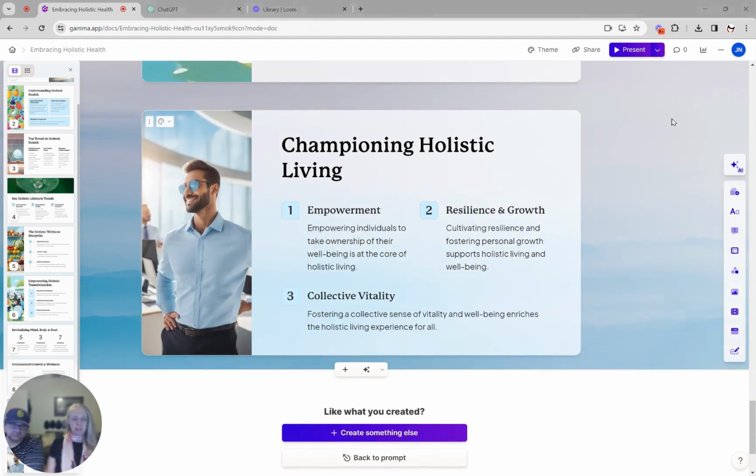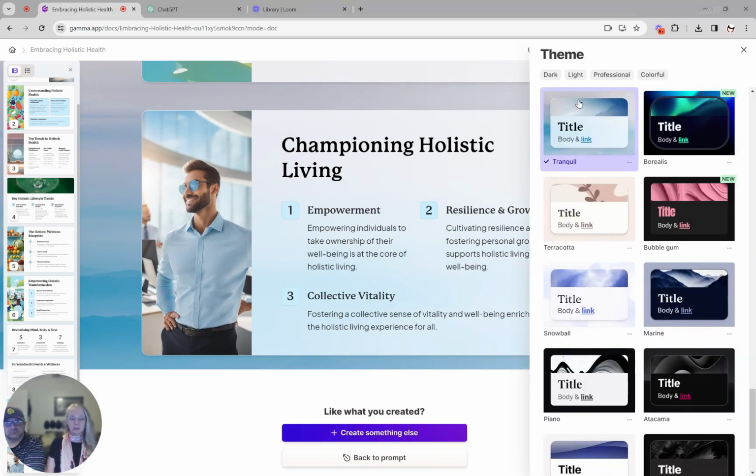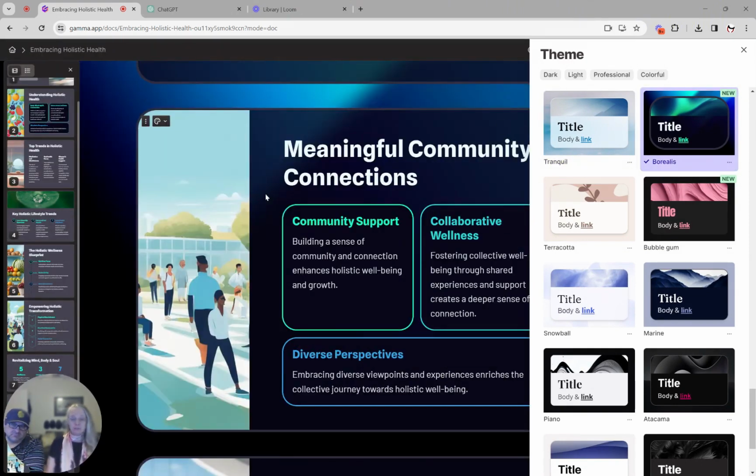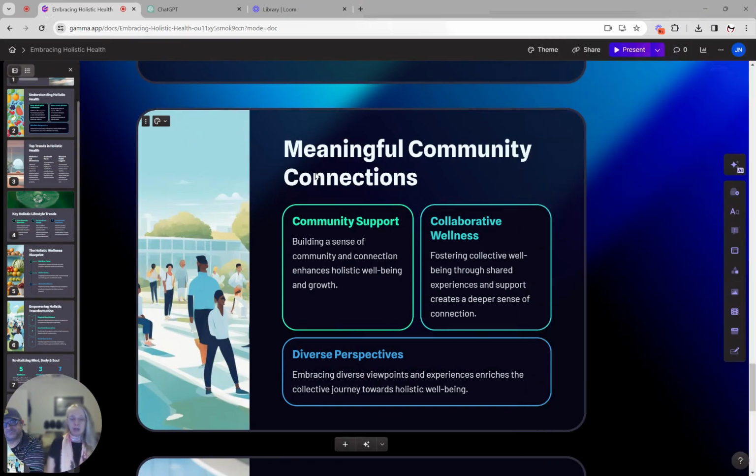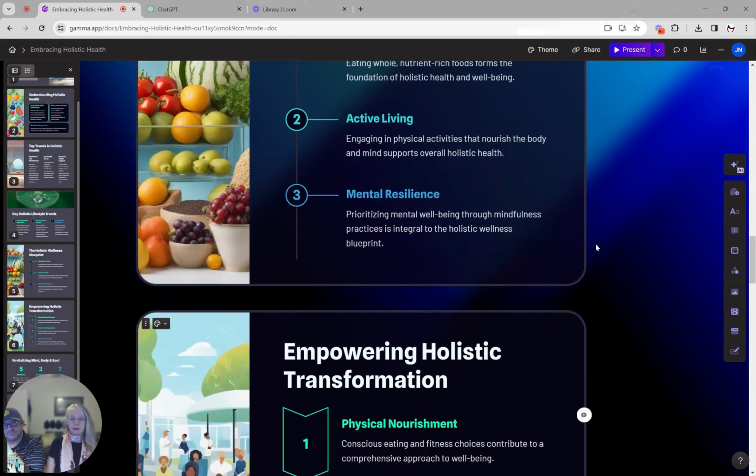You can change this. I did do this on my last video, but just in case you're like, you know what? It's great and all, but I really preferred that Borealis, the little bit of the darker tone. So, okay, fine. Let's check it out. Let's see what it looks like. And it's going to change it for you. There you go. And now it's done. So if you like this better, then there you go.